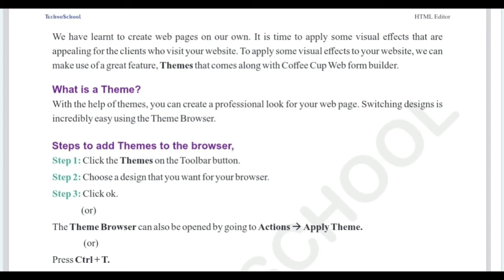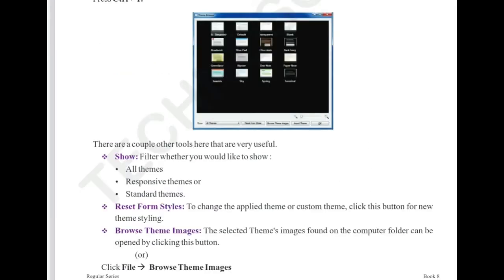Let me explain the steps to apply themes. Click on the Themes button on the toolbar. Choose the design that you want for your browser. Click OK. The theme browser can also be opened by going to Actions, Apply Theme, or with the shortcut key Ctrl+T. We have more design format templates. Using that you can select any one, or press the shortcut key Ctrl plus T, and the window will be opened.